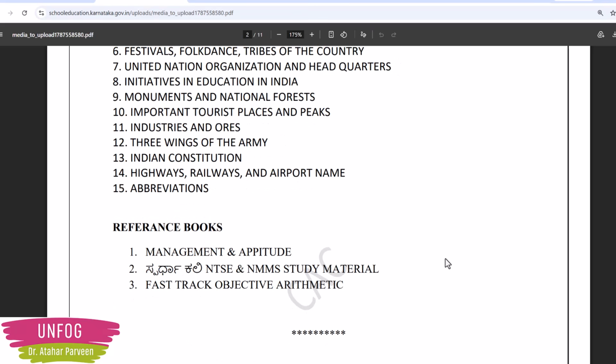Then for current affairs, management and aptitude, it seems. The reference books you have to use are Spardha Kali, NTSC and NMMS study material, and Fast Track Objective Arithmetic. I think the Spardha Kali, NTSC and NMMS study material is available online.